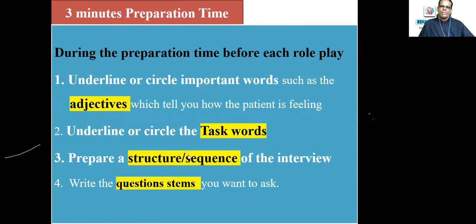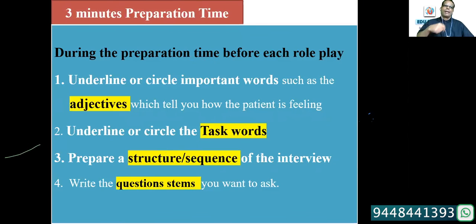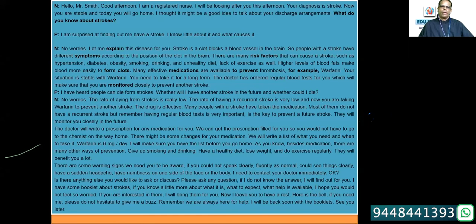Then prepare a structure, a sequence of the interview, from the role play card. As you circle, you will find a structure or sequence there, as I showed you in the specimens. Write the question stems you want to ask. Just write the basic question stems on the role play card or the provided paper. Usually you are allowed to write on the role play card.